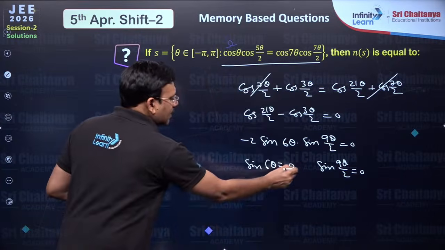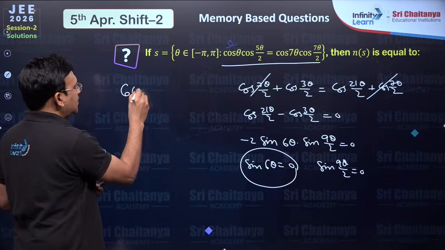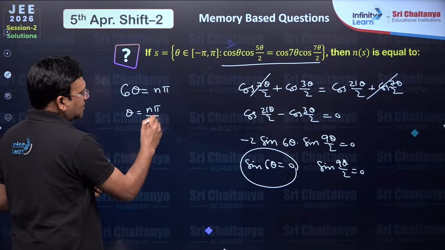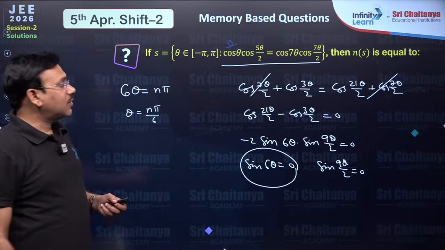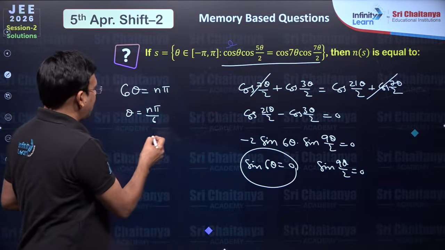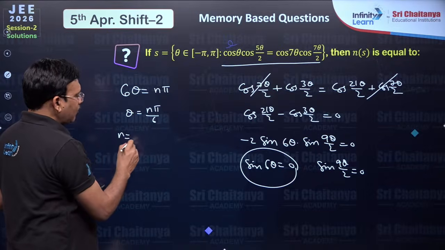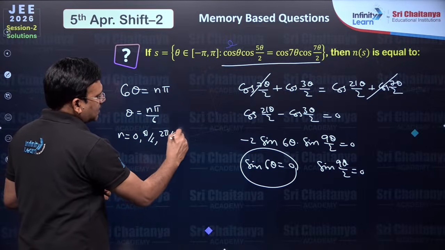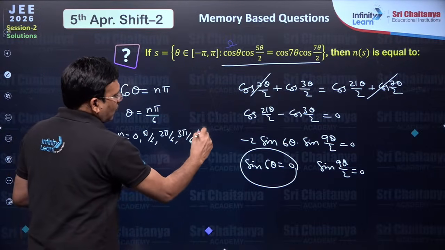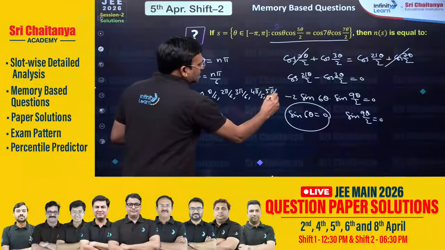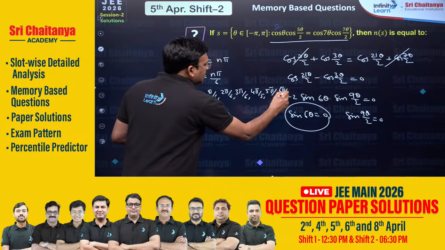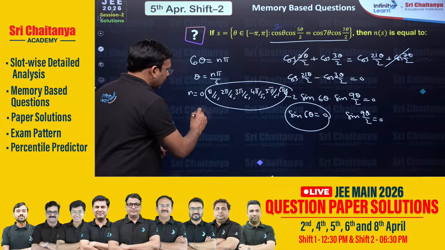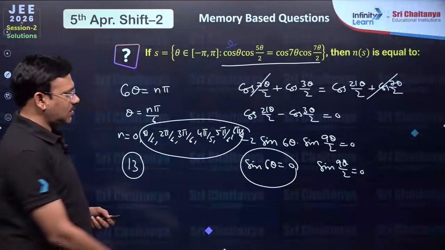Hence, if you take sin 6 theta is 0, 6 theta must be n pi. So theta must be n pi by 6, where n can be an integer. You take it from minus pi to pi. If you put n as 0, you will get pi by 6, 2 pi by 6, 3 pi by 6, 4 pi by 6, 5 pi by 6, even 6 pi by 6 you can take. Similarly these with minus also. So 6 and 6, 12 plus 1, there are 13 solutions for this equation.